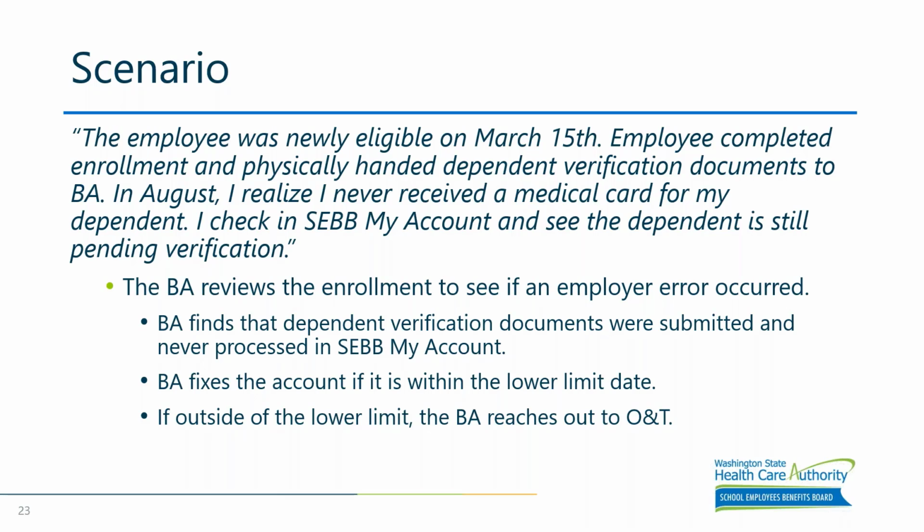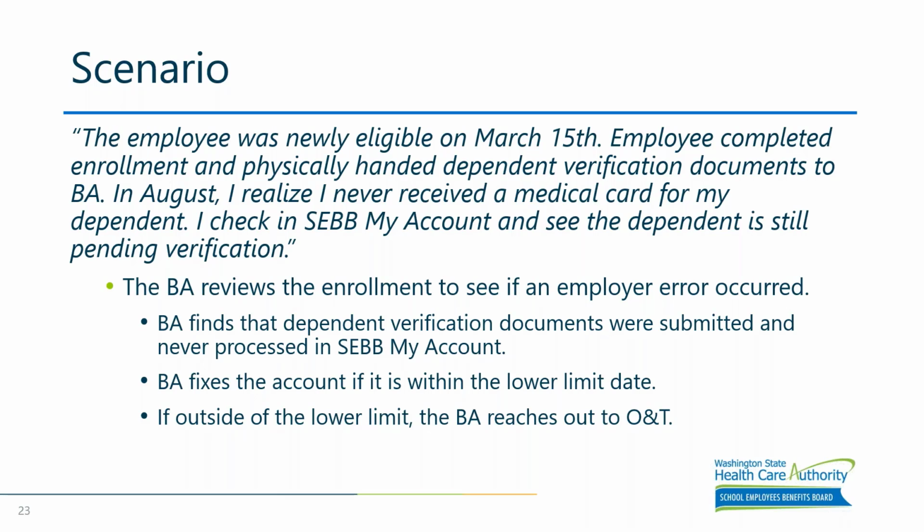And so they go to their BA and check, and the BA determines that it's still pending. And then they look through their paperwork or with one of their coworkers and find out that dependent verification document is still sitting on a desk or has not been uploaded and verified in the account. And so when that happens, if it's within the lower limit, the BA can go ahead and just verify the account. They may have to send it in to have the dates updated through outreach and training, but that's the end of the process.